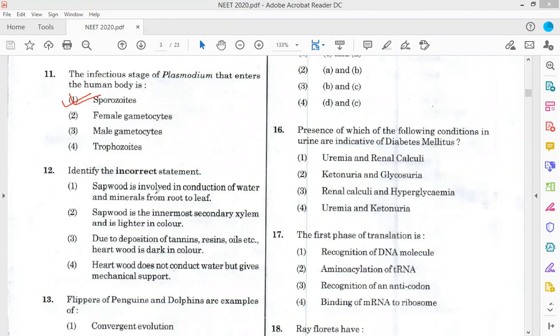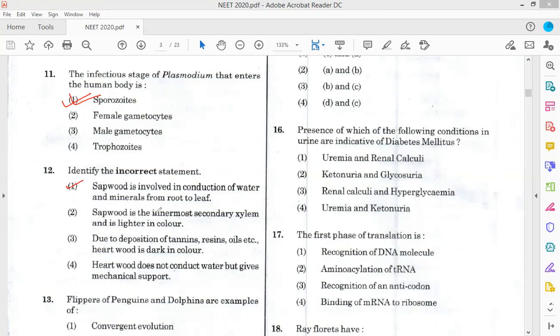Now coming to the next question: identify the incorrect statement. Sapwood is involved in the conduction of water and minerals from root to leaf. Yes, correct. Due to deposition of tannin, resins, oil, etc., heartwood is dark in color. Heartwood does not conduct water but gives mechanical support.